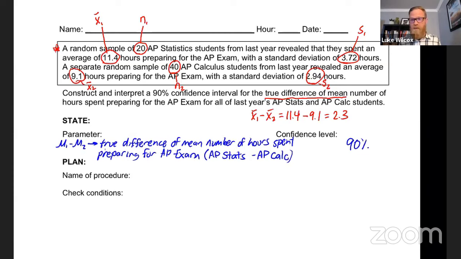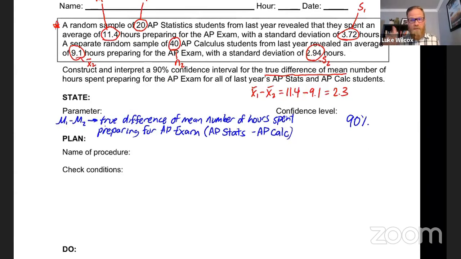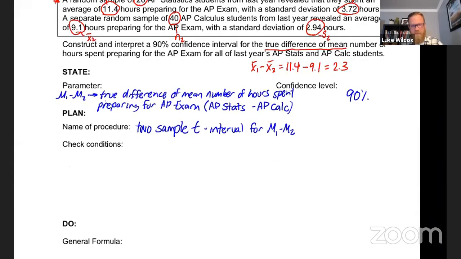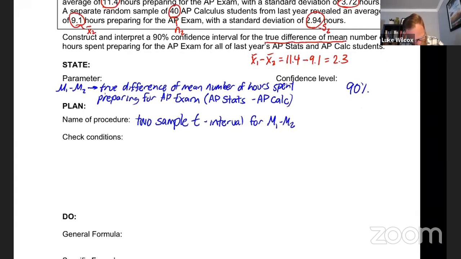All right, as far as the name of the procedure, what's different here than the previous confidence interval is that now we have two independent samples. So this is a two sample T interval. And the thing that we're trying to estimate here is mu1 minus mu2. Now the conditions are going to look very familiar to you. We are going to check the random condition, the 10% condition, and the normal large sample condition.